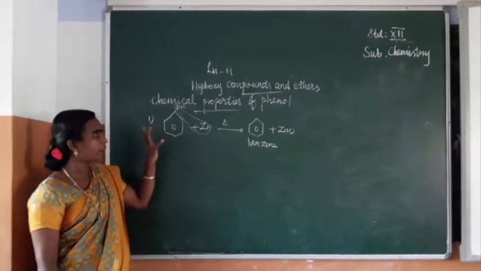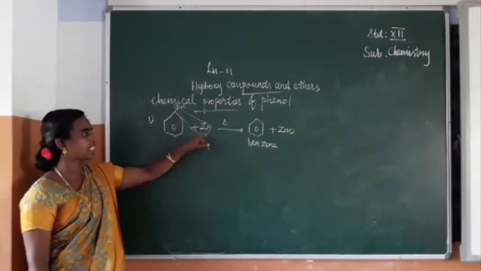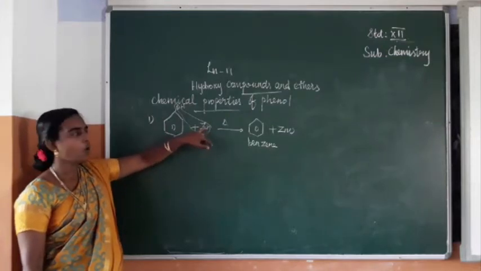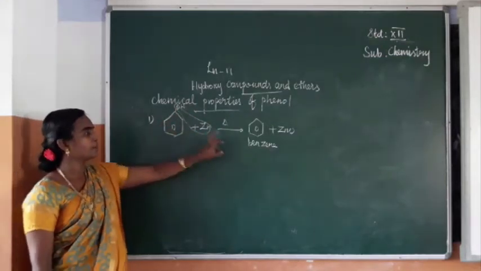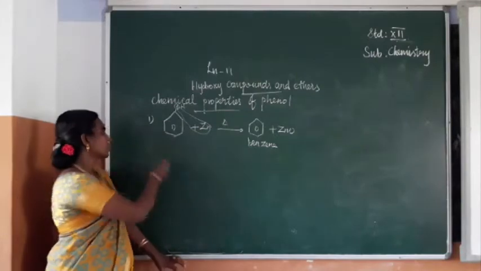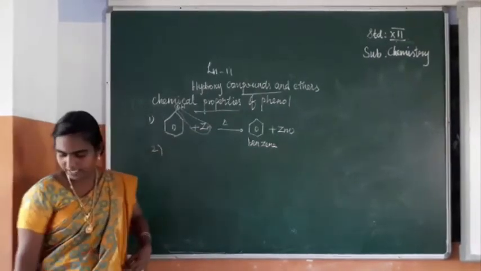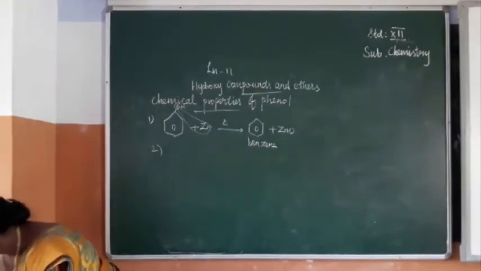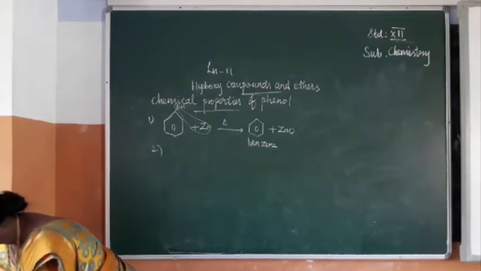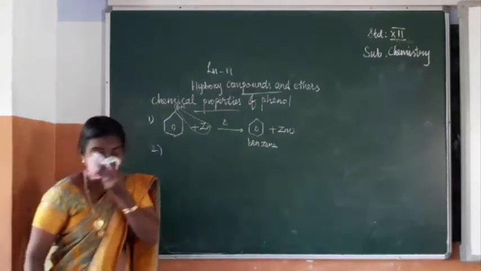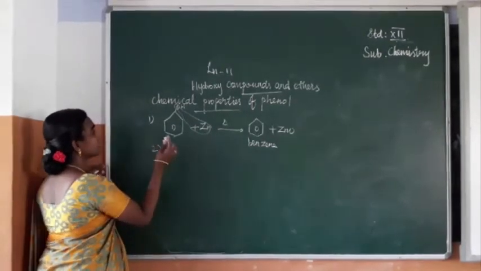So first chemical property: what happens when phenol is reacted with zinc? Zinc on reaction with phenol forms benzene. Second chemical property: reaction with ammonia.